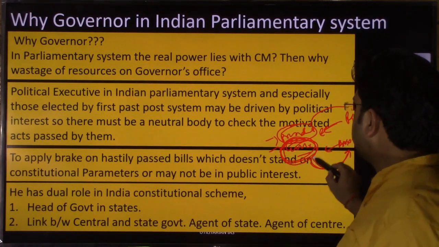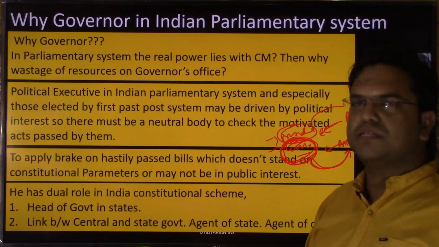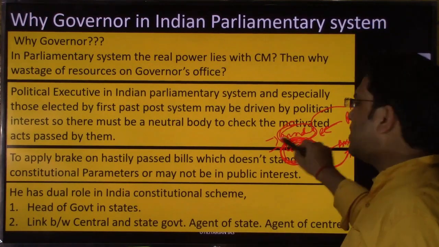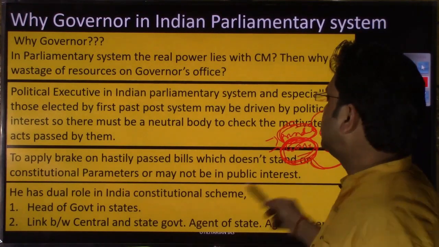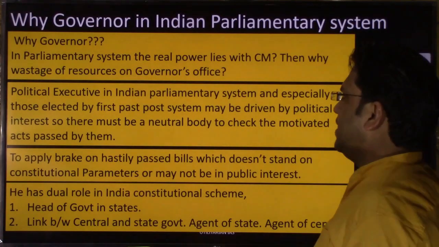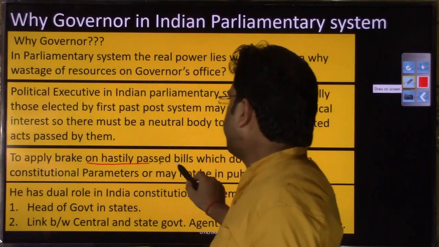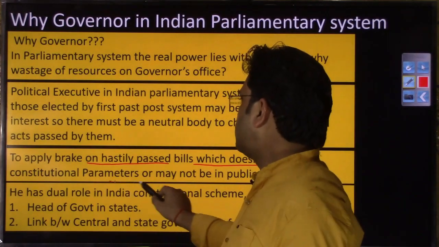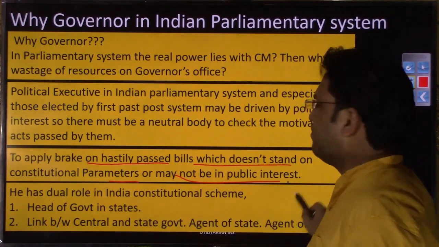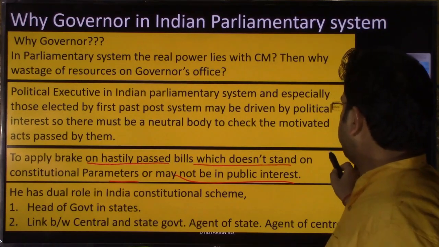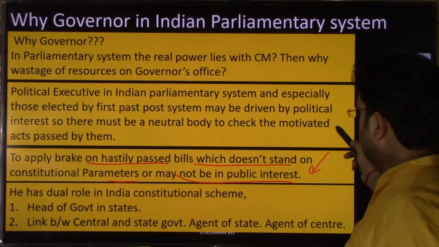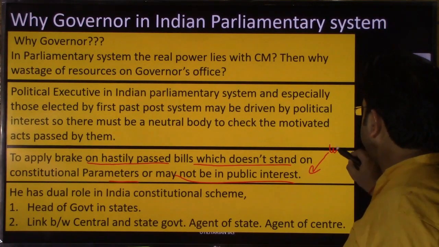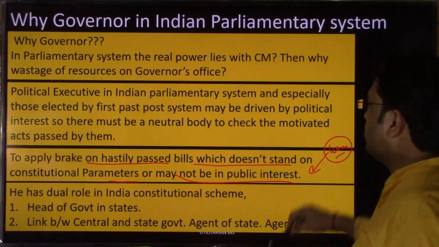So to fulfill these kind of obligation, you had this emergence of neutral offices called president at the central level and governor at the state level, right, to apply break on hastily passed bills which do not stand on constitutional line or constitutional parameter or may not be in larger public interest. So these people should have power, or these offices should have power. Offices like governor should have power कि they could say no.